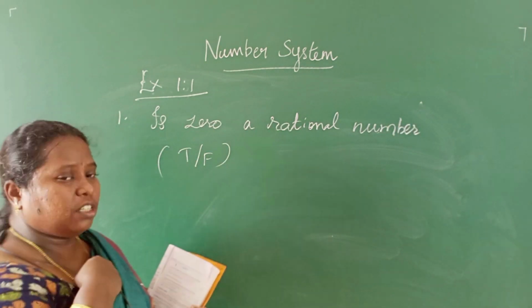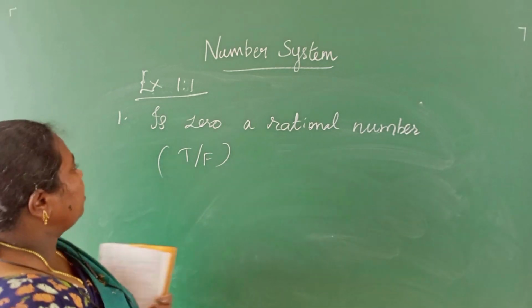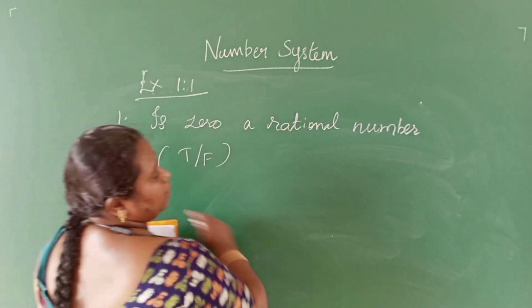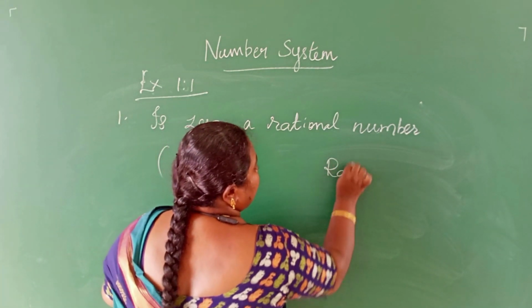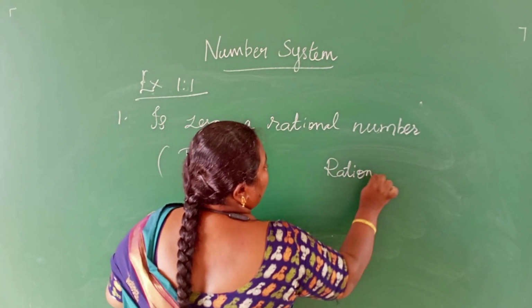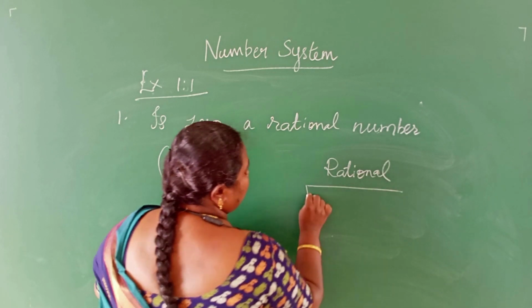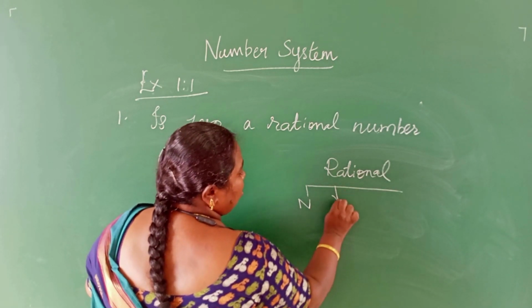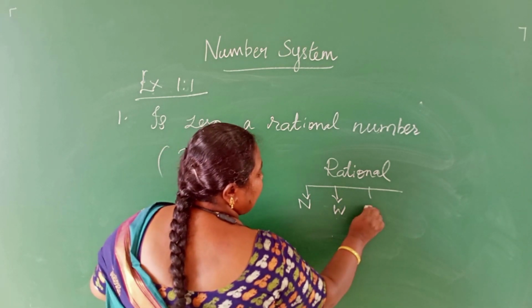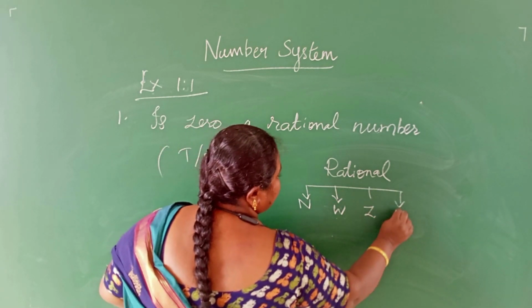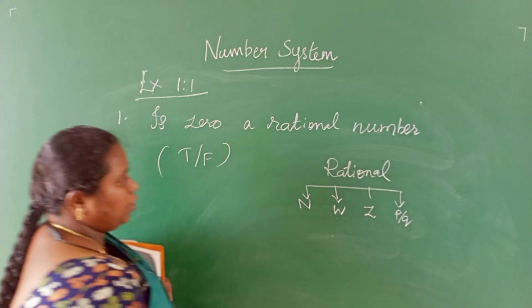Can we say 0 is a rational number? We know rational numbers contain natural numbers, whole numbers, integers and fractions which are in the form of p by q.